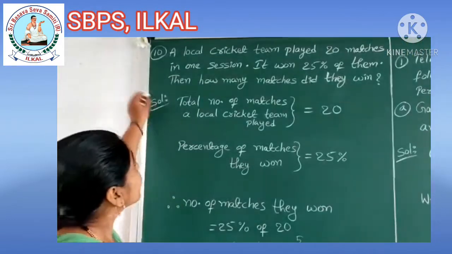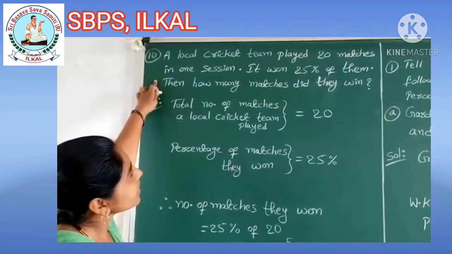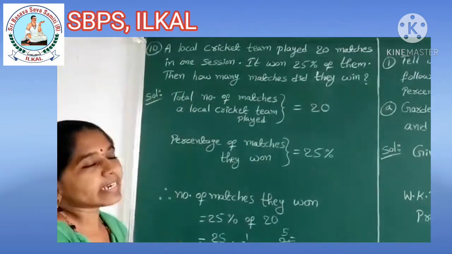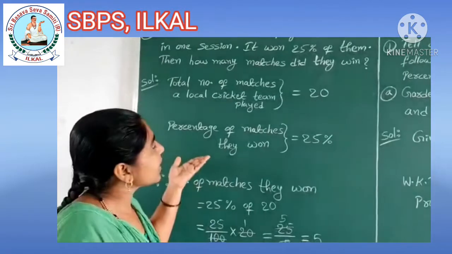Next question, children. A local cricket team played 20 matches in one season. It won 25% of them. Then how many matches did they win? Totally 20 matches they played, children. In that, 25% they won. How many matches did they win?